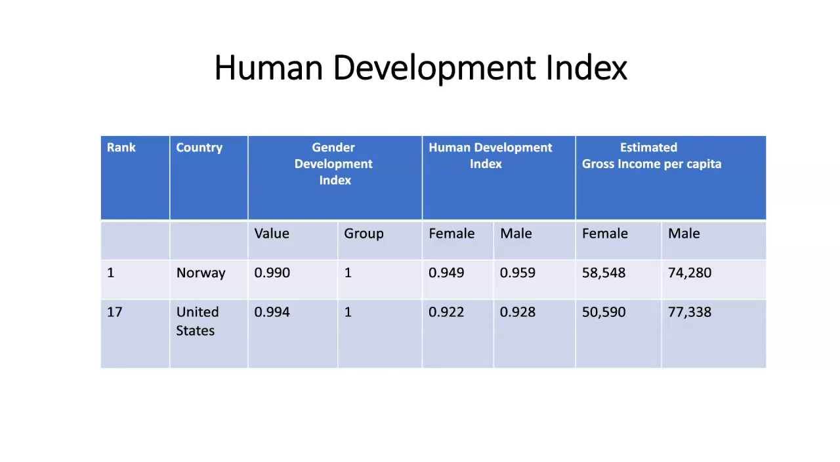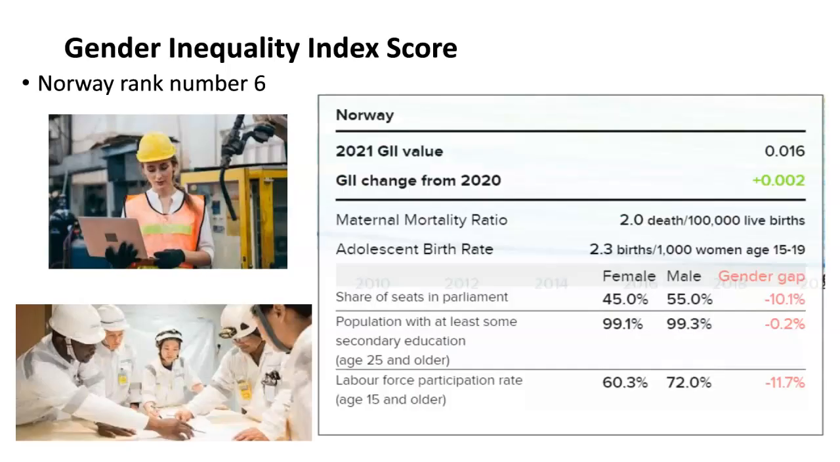Analysis. Women in Norway earn more money than women in the U.S. Men in Norway earn less money than men in the U.S. Norway has a greater human development than the U.S. and a lesser gender development than the U.S. Gender Inequality Index score. Norway ranks number 6 in the Gender Inequality Index score, and the U.S. ranked 46. Analysis. Norway has a lower inequality between women and men than the U.S.